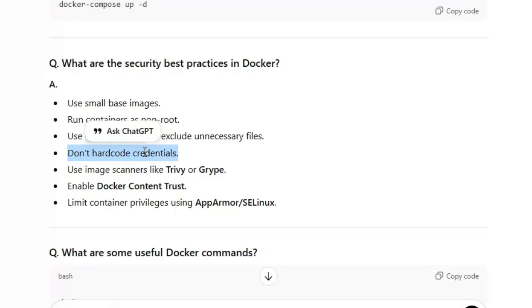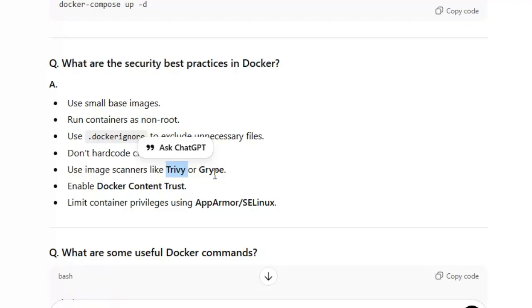Also use a base image scanner like Trivy or Grype. See, I am using Trivy, because Trivy is image scanning only. For code scanning there is another tool: you have to use SonarQube once you commit the code changes. For code smells, lint errors or vulnerabilities, you can use SonarQube in the CI/CD process, when you build the CI/CD pipelines. When you are going to build the image, you have to use Trivy.